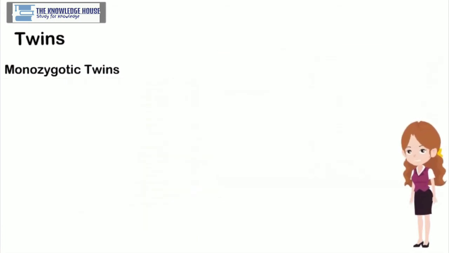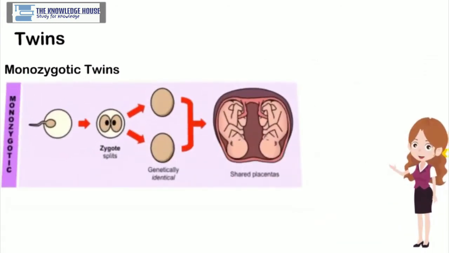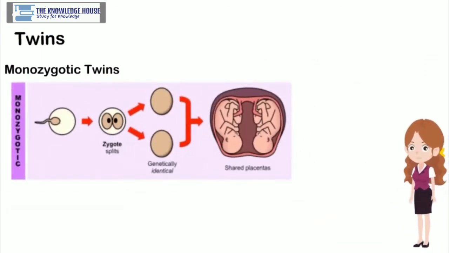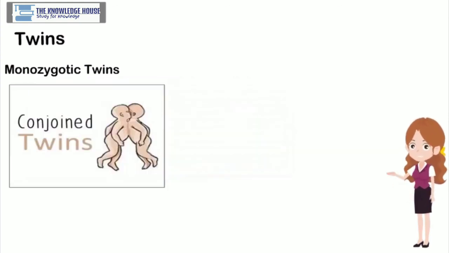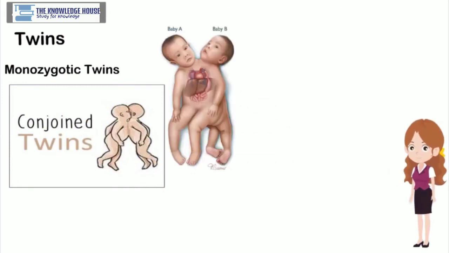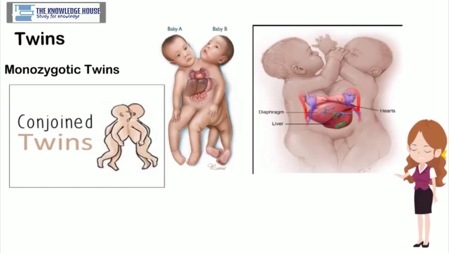In case of monozygotic twins, if the embryonic cells are divided into two groups 8 days after the zygote formation, there is a high possibility of formation of conjoined twins, Siamese twins. Such twins are born with some parts of the body joined to each other. Some organs are common in such twins.